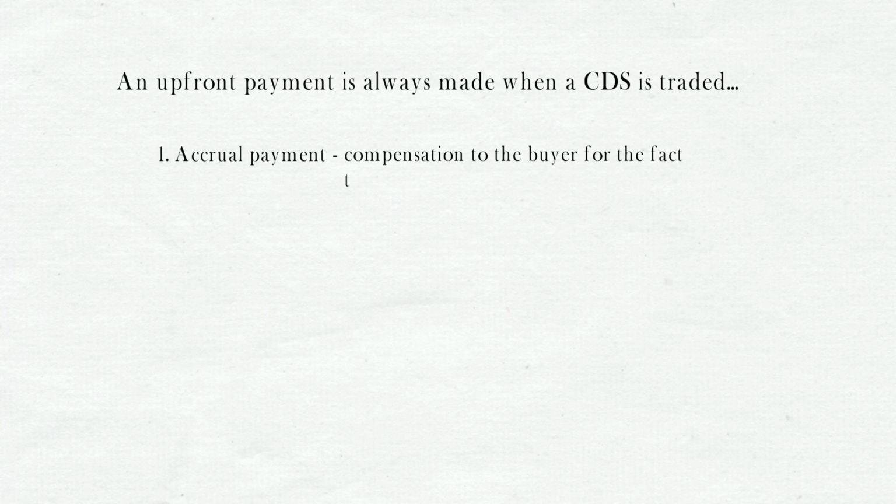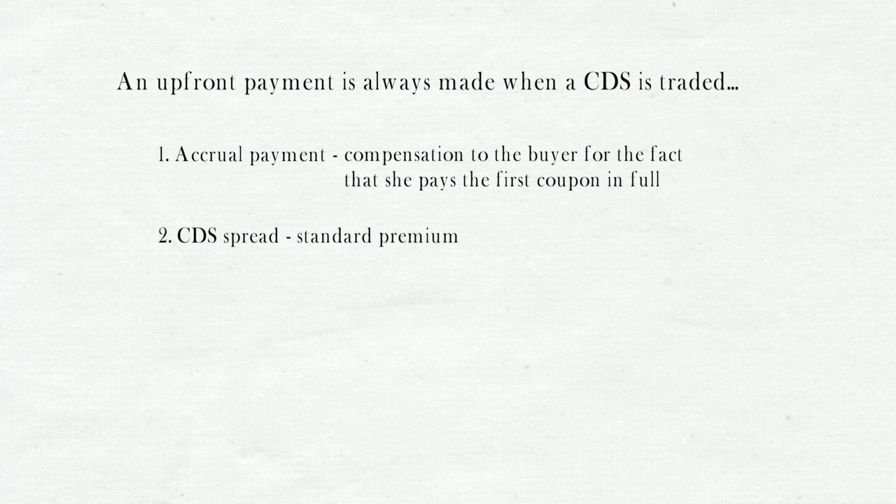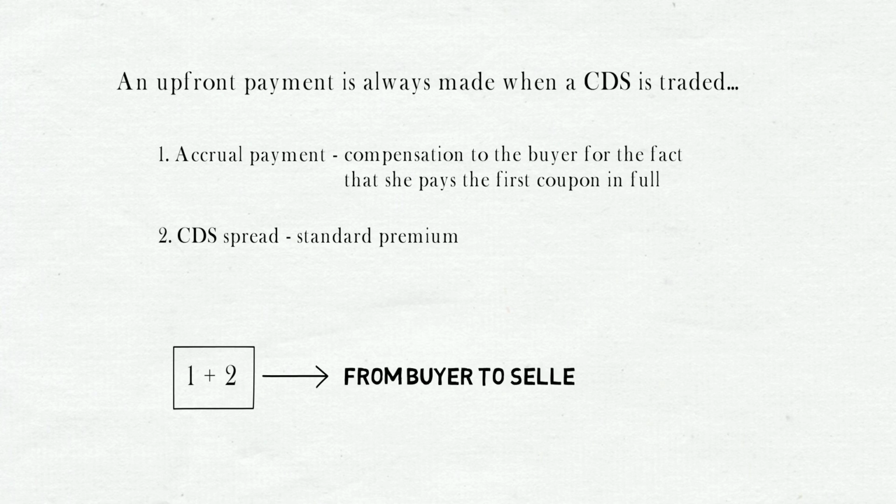Therefore, it should be clear to you by now that an upfront payment is always made when a CDS is traded. And there are two parts to this upfront payment. One is the accrual payment, that is the compensation to the buyer from the seller for the fact that the buyer pays the first coupon in full. The other is the difference between the CDS spread quoted in the market and its standard premium. The net of these two amounts can go in either direction. That is, it can go from the buyer to the seller or vice versa.